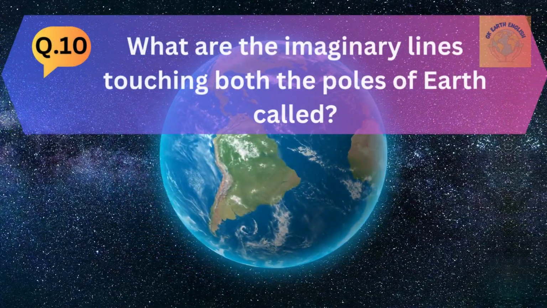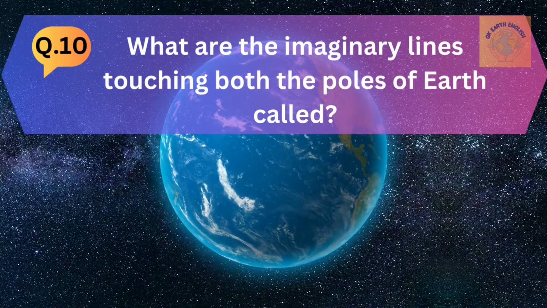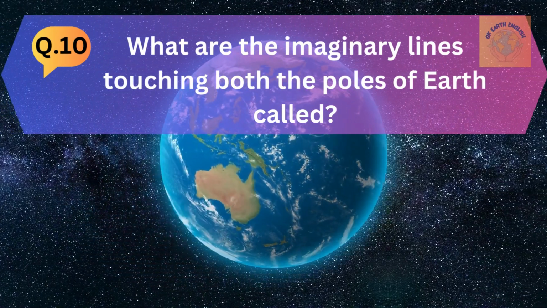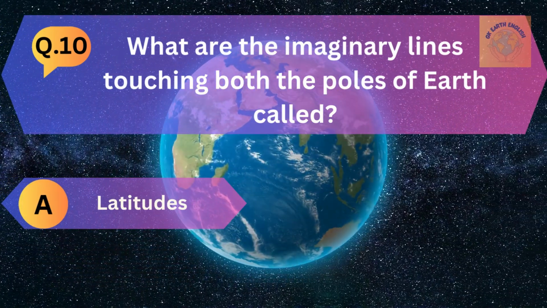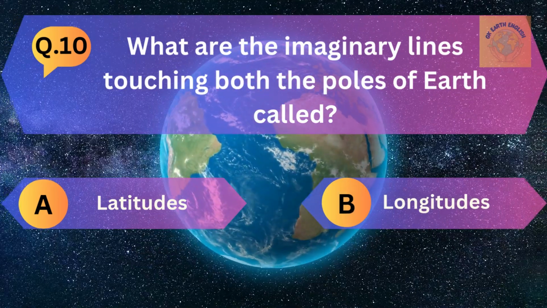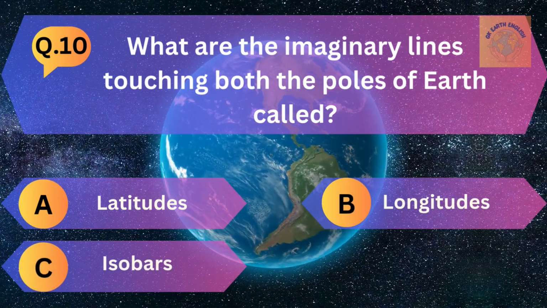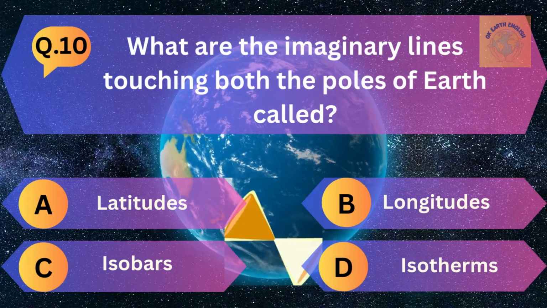Question number 10. What are the imaginary lines touching both the poles of Earth called? A. Latitudes, B. Longitudes, C. Isobars, and D. Isotherms?